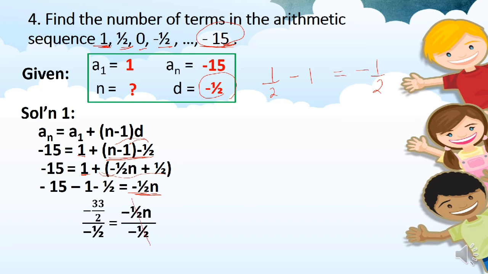Negative 33 over 2 divided by negative 1/2 is 33. So, therefore, the value of n is 33. This means that in this given arithmetic sequence, negative 15 is the 33rd term. Or, if negative 15 is the last term, then there are 33 terms in all. Okay, so this is the end of this video lesson. I hope you guys learned something from this.